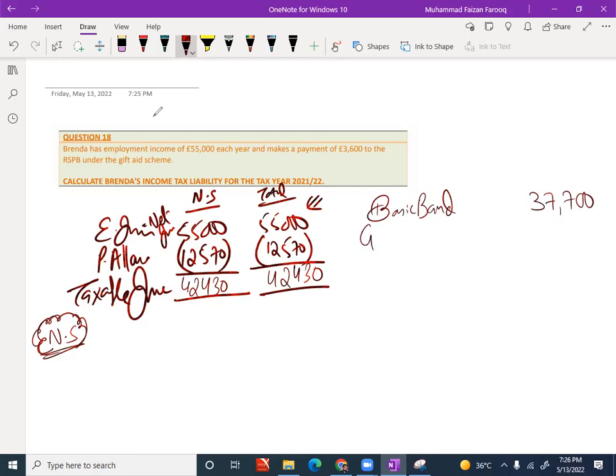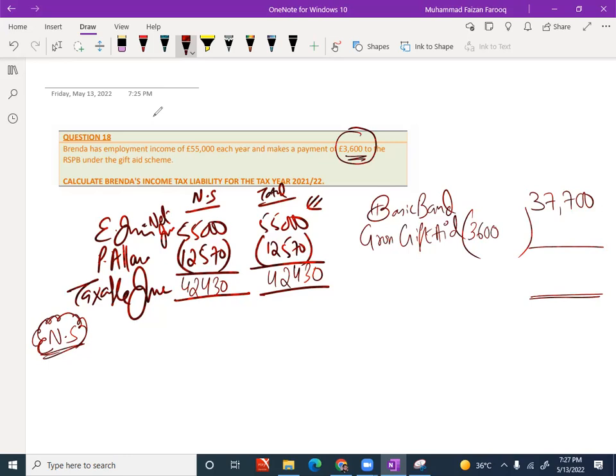This limit can be extended by gross gift aid. How much gift aid do we have? 3,600. Did they write whether it's gross or net? No, it's silent. Only 3,600 is given.